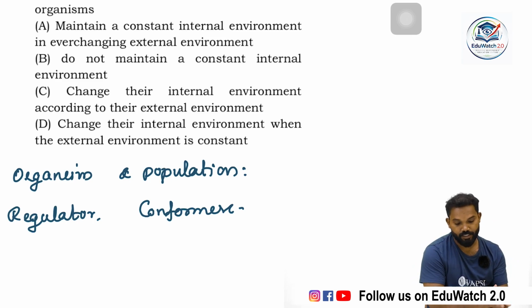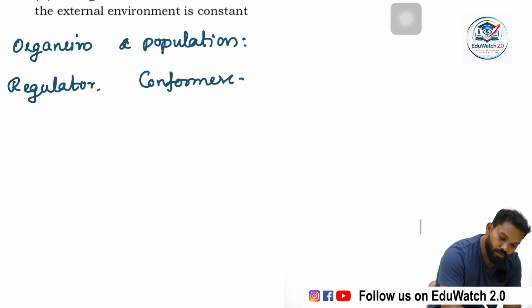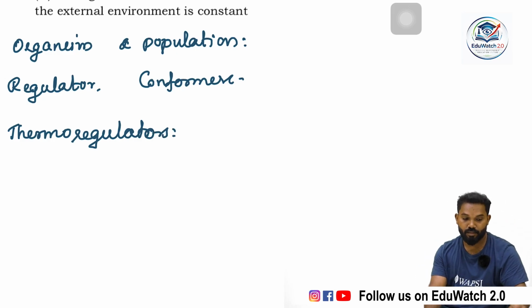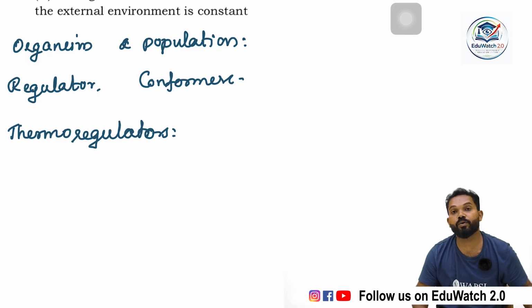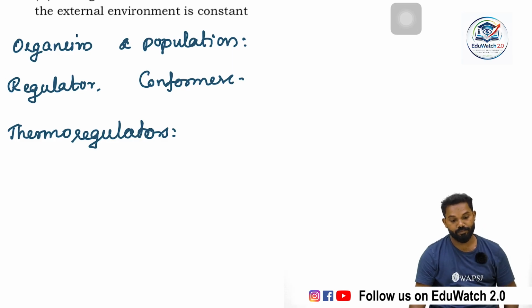Many of the organisms act as regulators. These regulators generally are thermoregulators. The term thermoregulation means the organism has the ability to regulate its internal temperature according to the outside temperature.